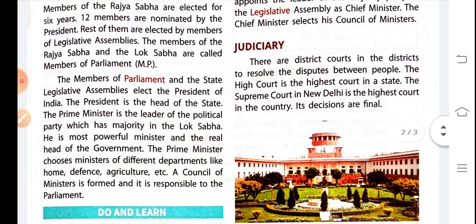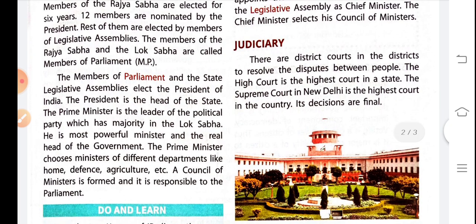Okay, member of parliament. Next, the members of parliament and the state legislative assemblies elect the president of India. Okay, the president is the head of state and the prime minister is the leader of the political party which has majority in the Lok Sabha. He is the most powerful minister and the real head of government.